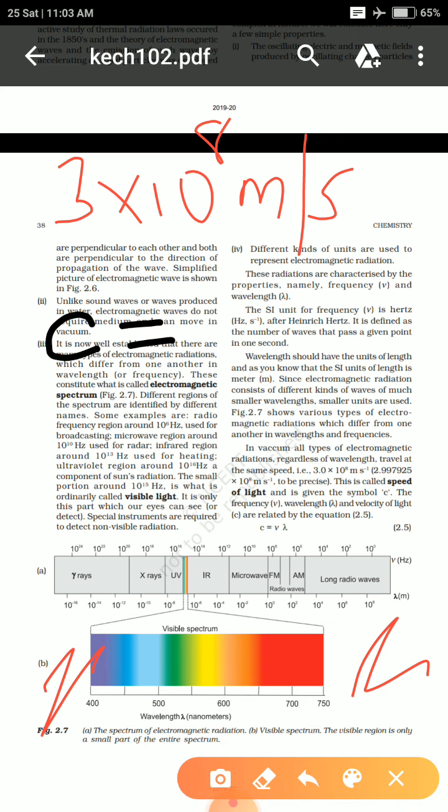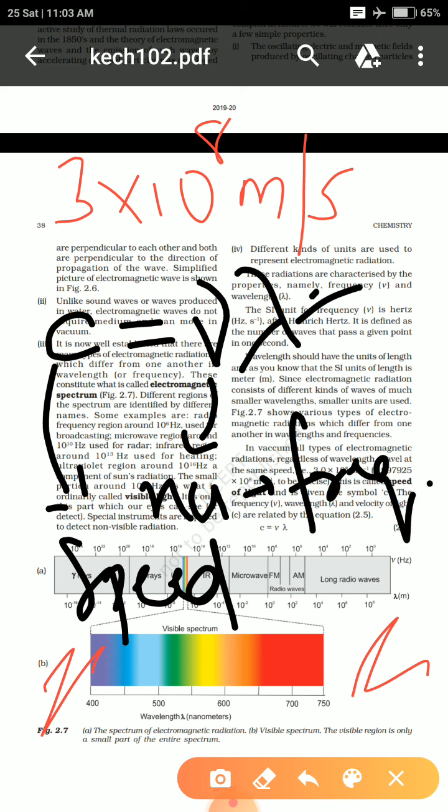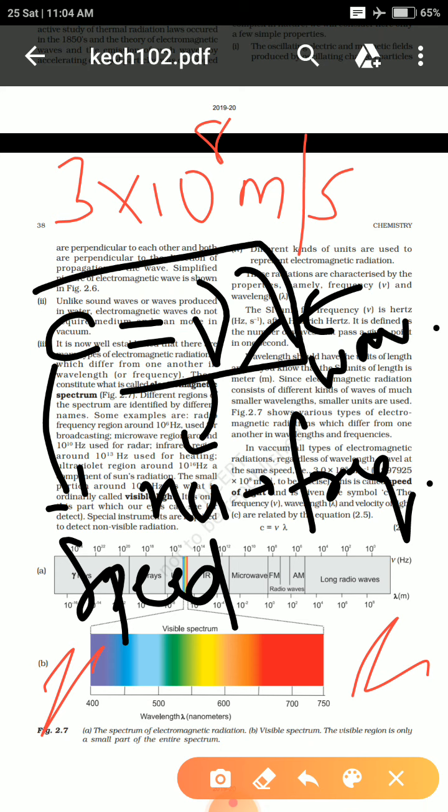c equals nu lambda. We can't say it as v, it is said as nu. It is also a Greek symbol. Nu lambda, we will say. c is the speed of light, nu is the frequency, and lambda is the wavelength. This is the equation of the speed of light: c is equal to nu lambda.